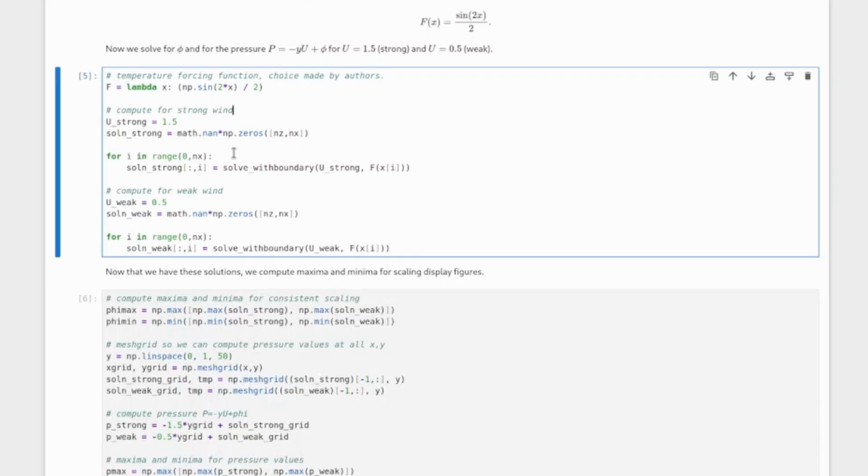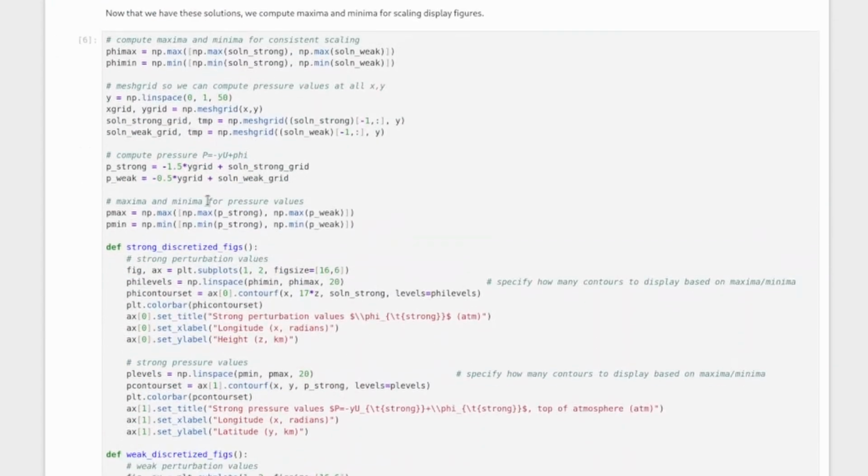And we do this for both a strong and weak wind, which I guess I should talk about for a second. What we should notice is that equation 7's characteristic polynomial is going to have different solutions based on the sign of its discriminant. So if u is bigger than this constant here, h squared beta over Ls, then we'll have what's called the strong solution, and if it's smaller, then we'll have the weak solution. And so we compute both of these here, the strong wind, which is u equals 1.5, and the weak wind, which is u equals 0.5. Okay.